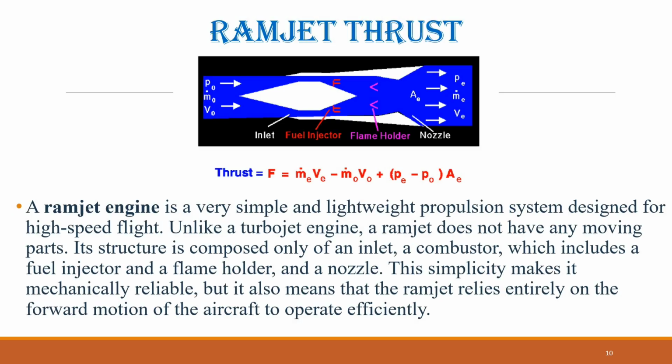Overall, the simplicity of the ramjet, combined with its ability to use high-speed airflow efficiently, makes it ideal for certain high-speed applications, despite the fact that it cannot operate at low speeds without external assistance.